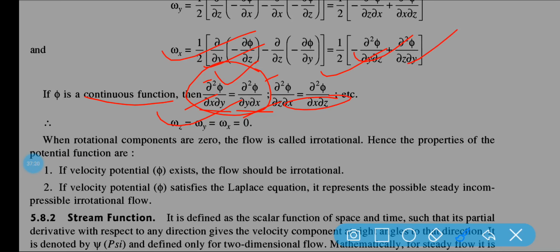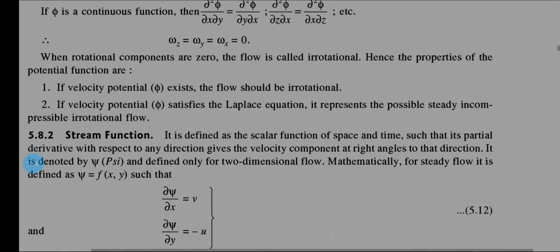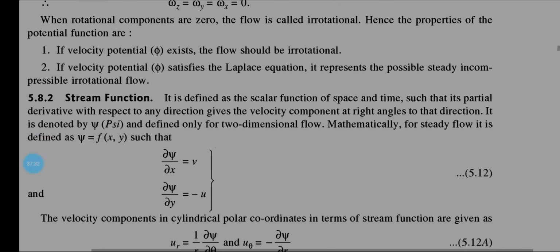If it is not continuous, then it will not be 0. So in case of a continuous function, the rotational components will be 0. And what you need to know is that when the rotational components are 0, the flow is called irrotational.